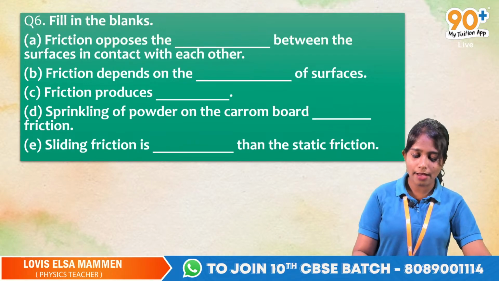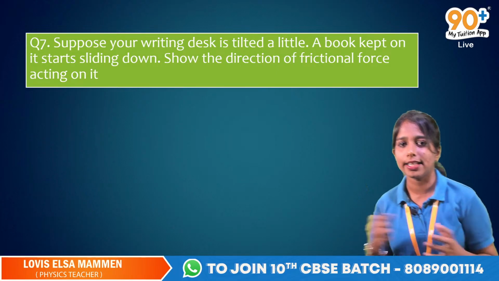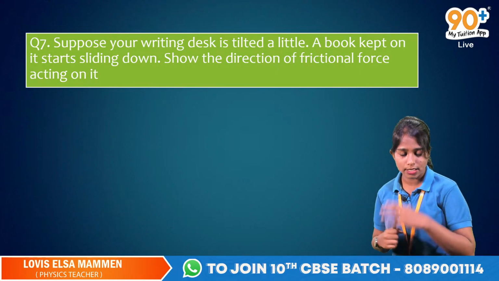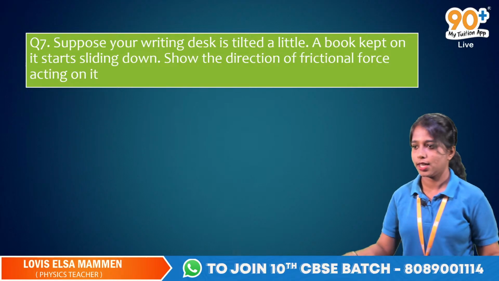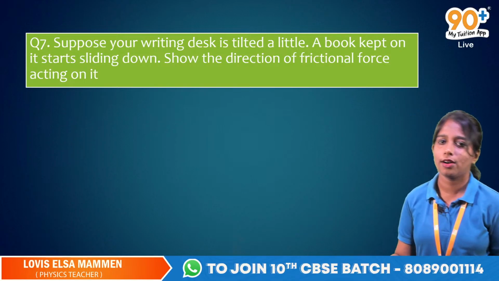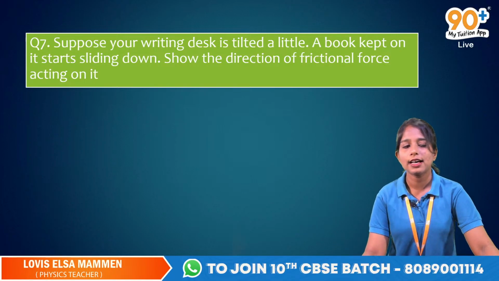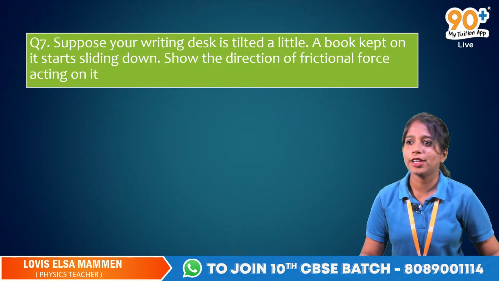Okay, so here comes the next question. Suppose your writing desk is tilted a little. A book is kept on it and starts sliding down. Show the direction of the frictional force acting on it. Okay, so it is very simple. Someone is writing something. You are using your writing desk, for example, you are studying in your home and your brother is coming.